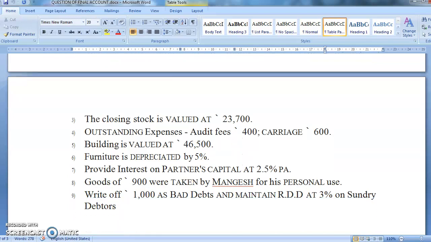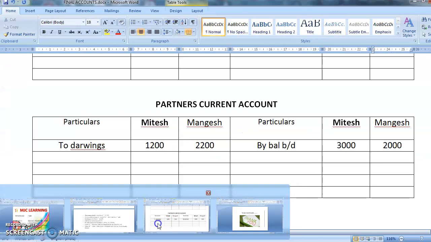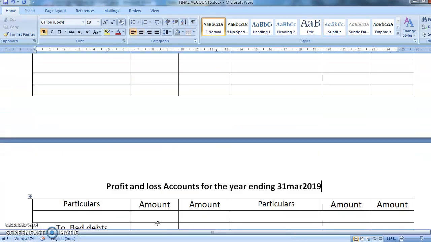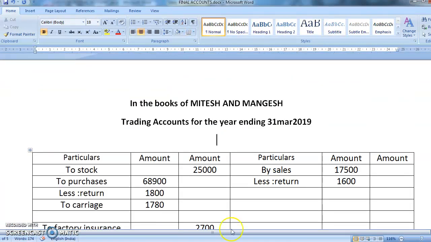Now let's come here. Closing stock valued at 23,700. What are the two entries for the closing stock? Trading account credit side, balance sheet asset side. Okay students, chalo, we'll do it. So the first entry comes in the trading account credit side. So you're going to write here by closing stock.